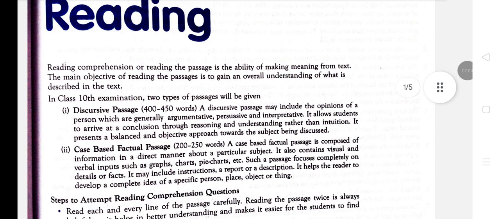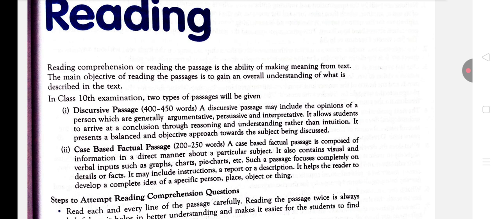As you know very well, the reading section consists of 20 marks, because there are two passages given to you which are of 10 marks each, so they together make up 20. See, reading comprehension is the ability of making meaning from the text. This is very important.